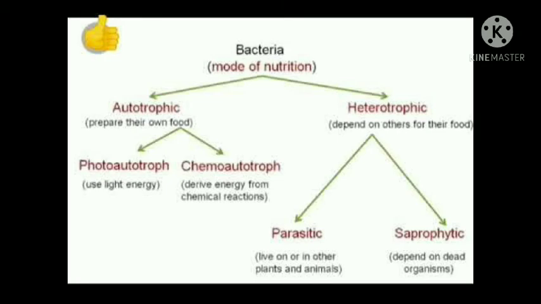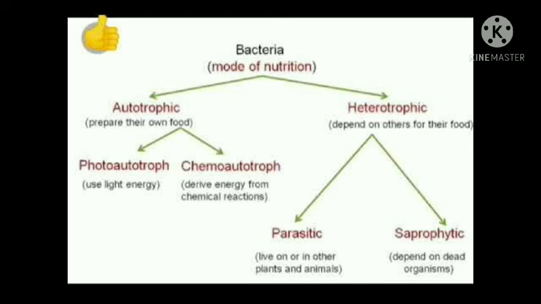Autotrophic bacteria prepare their own food from inorganic materials with the help of solar energy. Autotrophic bacteria are again divided into two types, that is photoautotroph and chemoautotroph.